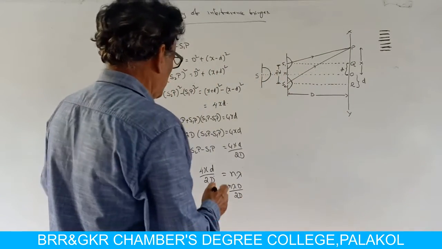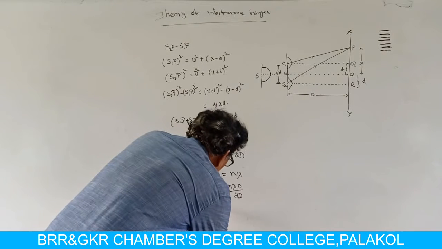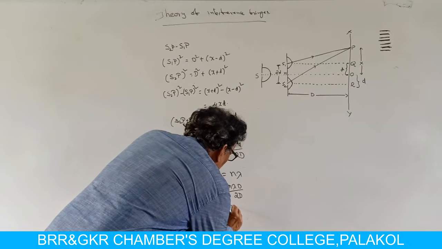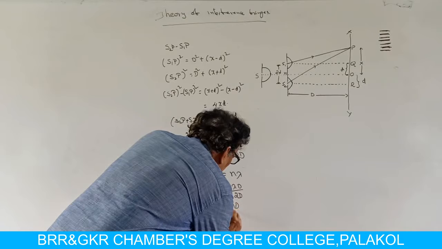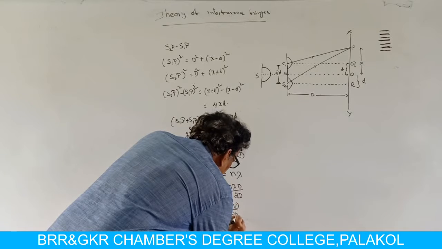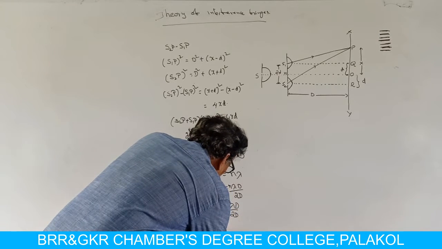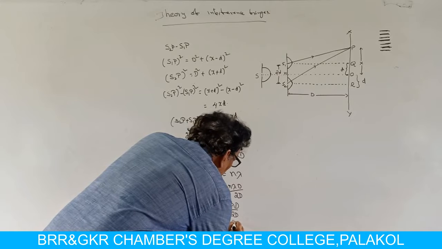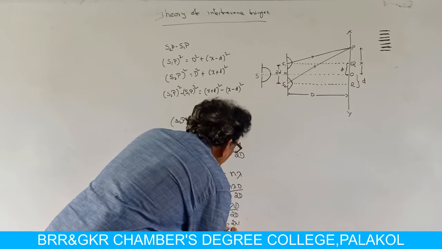So x1 is equal to lambda capital D by 2d, and x2 is equal to 2 lambda capital D by 2d.